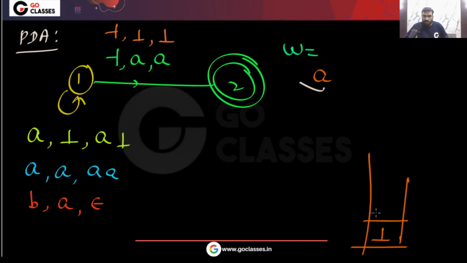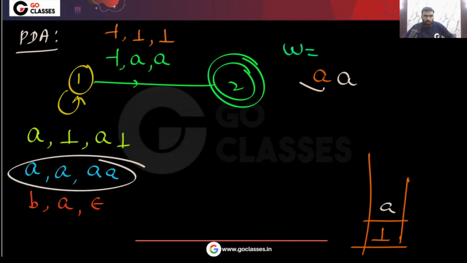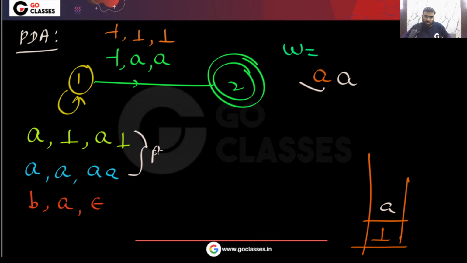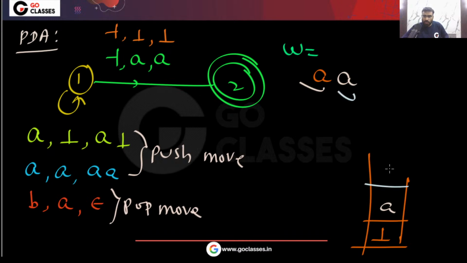If A comes, you will push it. If another A comes, again you will push it. Here you can notice these are the push moves, and this is the pop move. If another A comes, then again you push it.